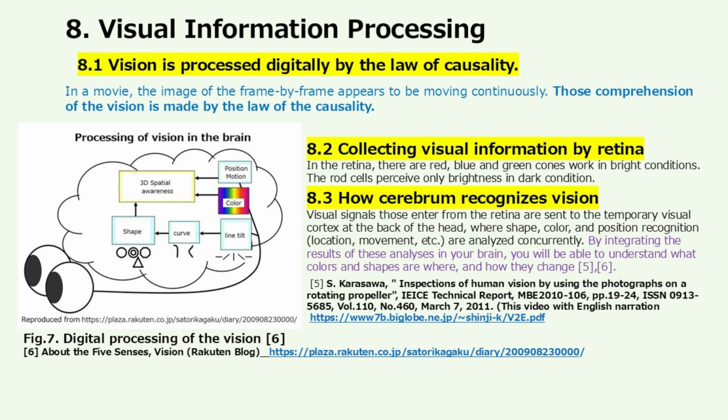How the cerebrum recognizes vision. Visual signals that enter from the retina are sent to the temporal visual cortex at the back of the head, where shape, color, position, location, movement, etc. are analyzed concurrently. By integrating the results of these analyses in your brain, you are able to understand what colors and shapes are where, and how they change.